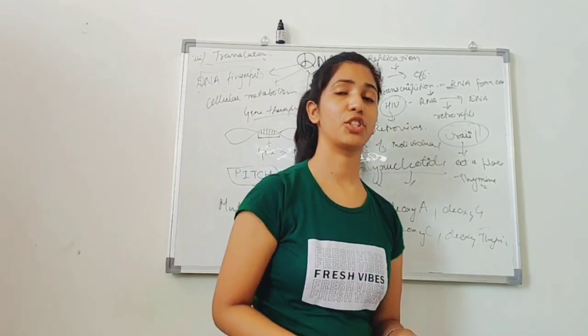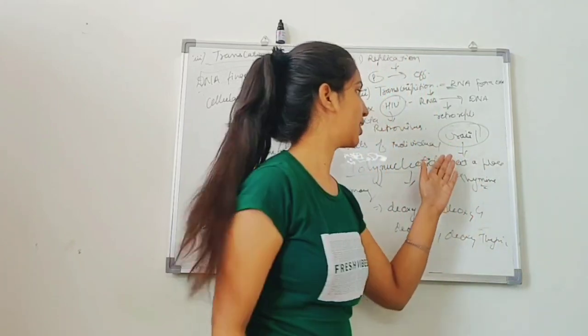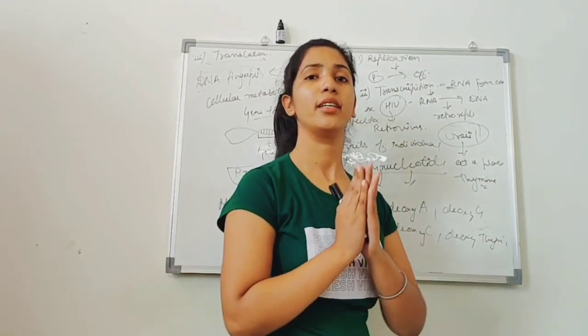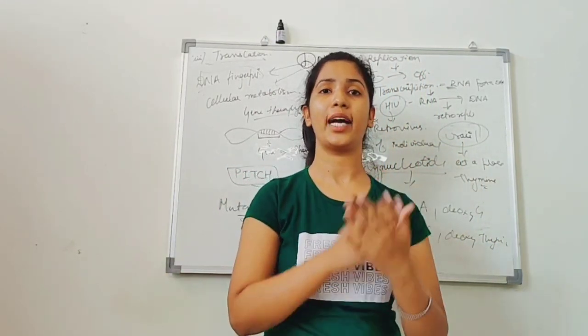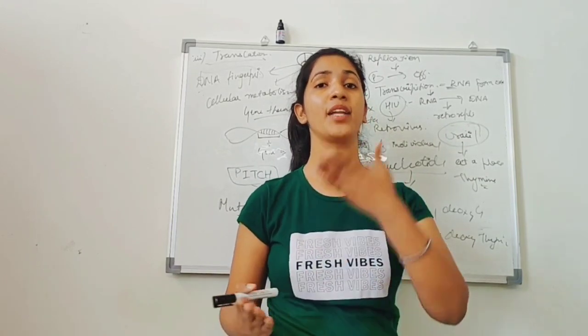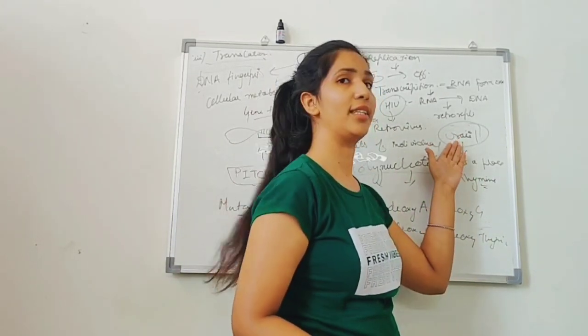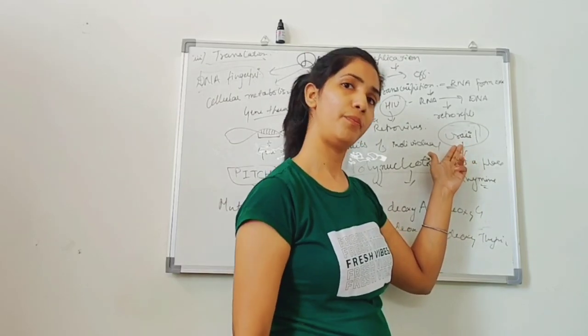So these are the two questions which are going to be asked in the examination. Uracil in place of thymine; thymine is absent in the RNA. You need to learn this. The thymine is absent in the RNA. In place of thymine, the uracil, the nitrogenous base, is present in the RNA.